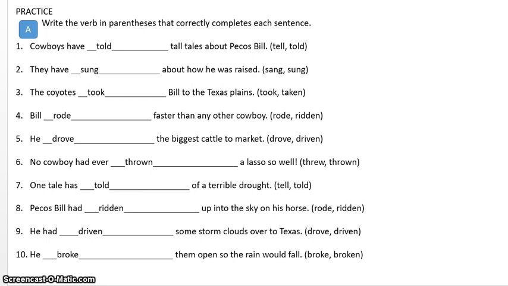All right, you should be getting the hang of this. A lot of times it's just which one sounds the best, but you always need to remember the rule, because if you get stuck, let's say you had 10 problems and 9 of them you're like, oh, that just sounds right, I know that works. And then there's that 10th one that you're like, ooh, I don't know which one sounds right. You can go back to your rules and always figure it out. That's why we learn the rules. A lot of times in grammar, it will be which one sounds right, but then if you can't tell, you rely on the rules to make sure you get the correct answer.